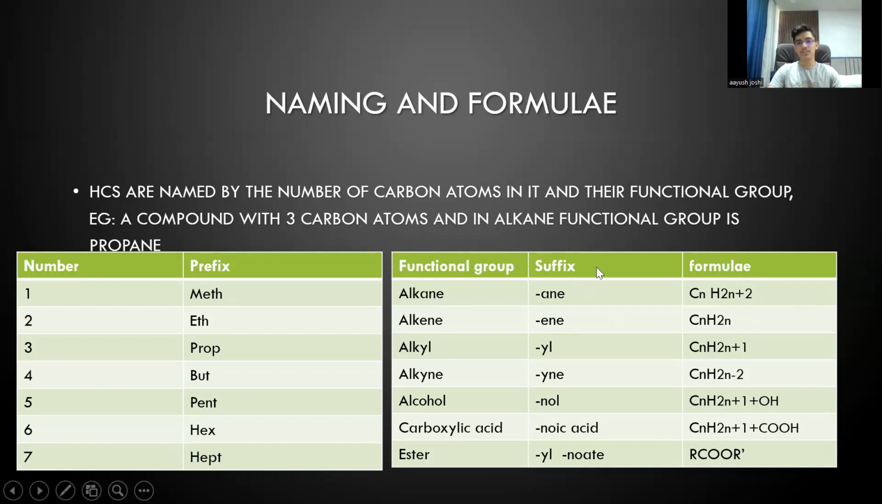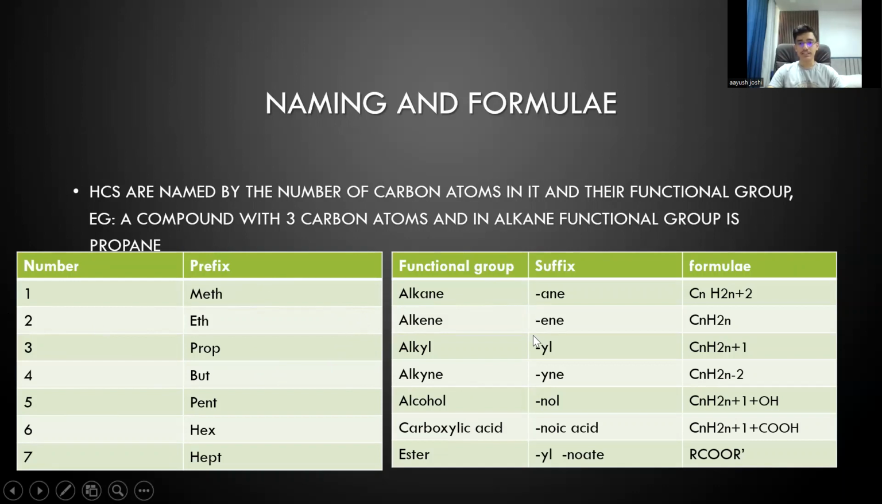All alkanes have a suffix that ends with "ane", and the homologous series goes from the first carbon atom. In alkanes, the homologous series starts with methane, then ethane, propane, butane, pentane, hexane and heptane. So we have these numbers. These numbers entail the number of carbon atoms present in that compound. So for methane, we have only one carbon atom present.